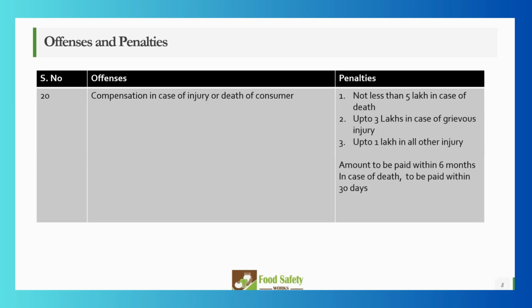So I think this is pretty much the offenses and penalties covered in case of FSSAI and other FBOs. If you have any questions, if you want to ask anything, please go ahead or put it in the chat box, and I'm happy to take them. If you have any doubts, please go ahead.